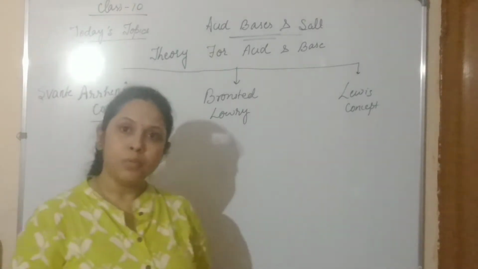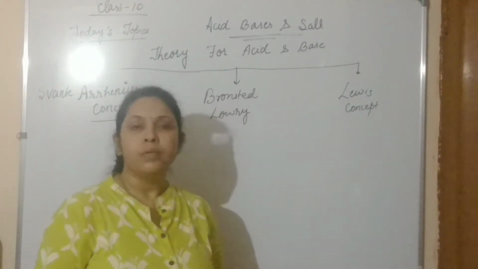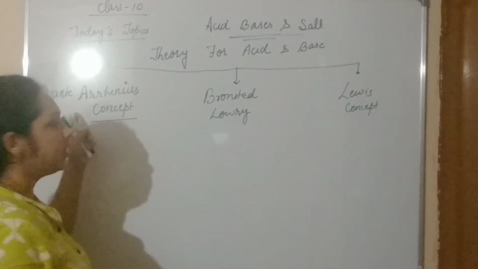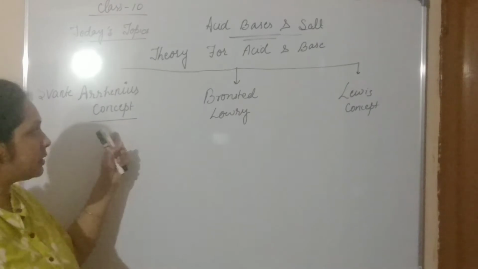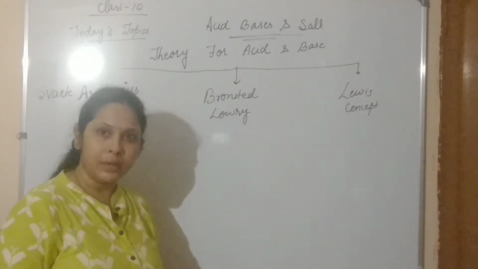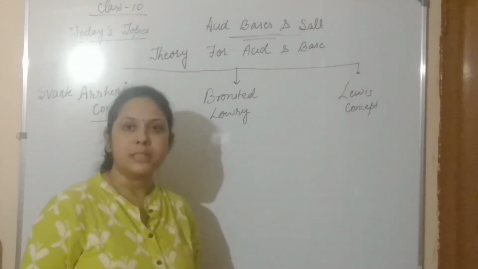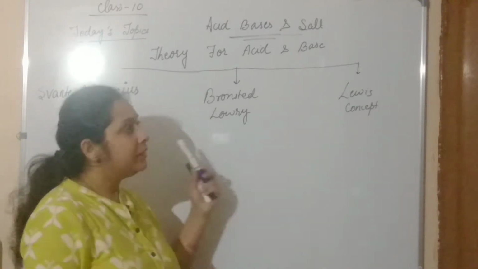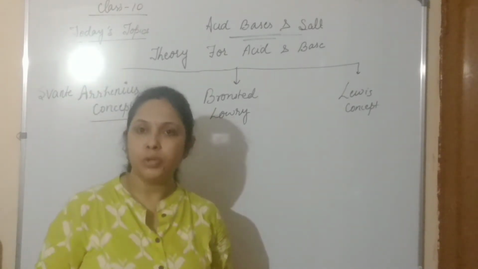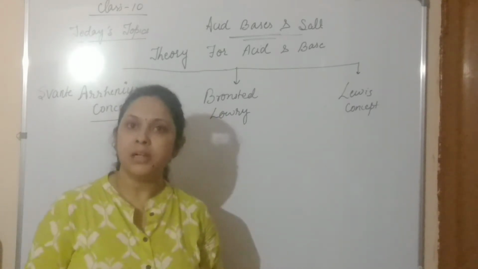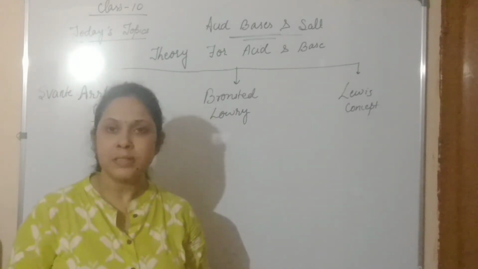There are three most accepted theories: first, the Arrhenius concept of acids and bases, second, the Bronsted-Lowry theory, and third, the Lewis concept. These three theories are the most acceptable to explain the chemical nature of acids or bases.